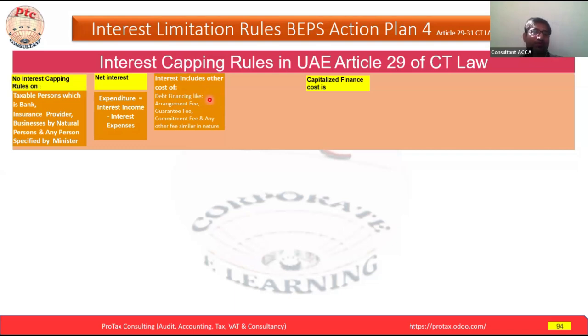If the facility is approved, they will normally charge between 1% and 3%, based on the company, the risk factor and the amount of the facility. Whatever the facility is, if it is secured, they charge on average 2% of the facility amount. Let's say you have a 5 million facility, including a guarantee amount. The guarantee could be a performance guarantee, advance guarantee, tender guarantee, or any other kind of guarantee. These two elements will be part of the interest, because it is a finance cost.